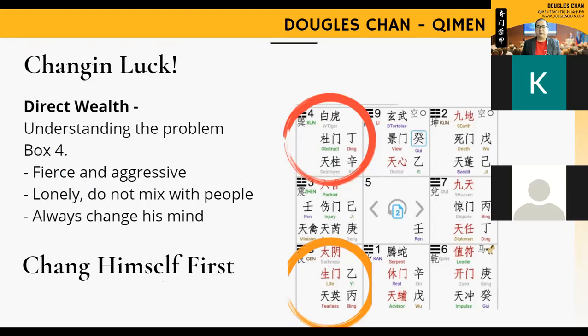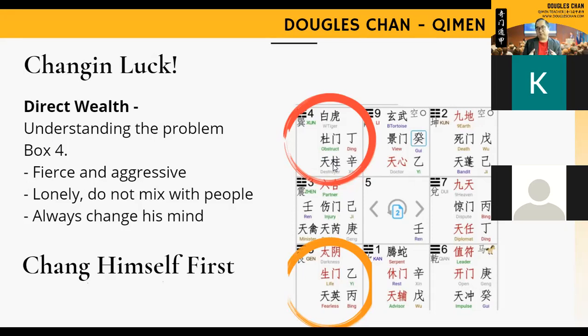So based on the symbol, we are able to tell some character of this person. At the same time, this destroyer also tells us that this person always changes his mind in doing things, so he cannot concentrate on making things work. After a few months or one to two years, he will change this and change that. He will not follow up and will not focus on one thing for too long. If he continues to do one thing, he will be very bored. So this is his character.